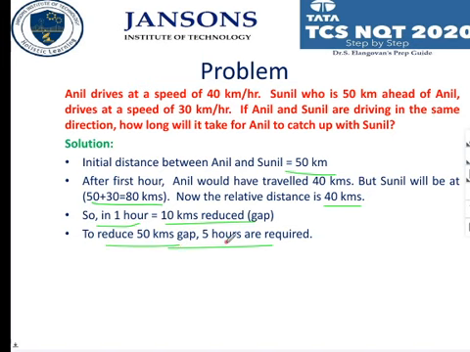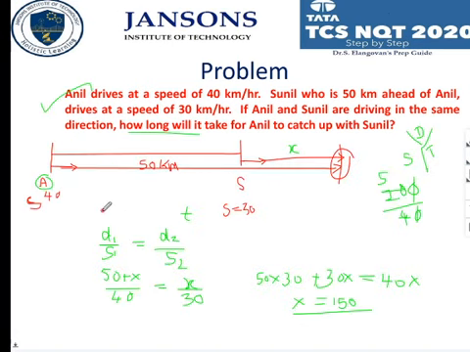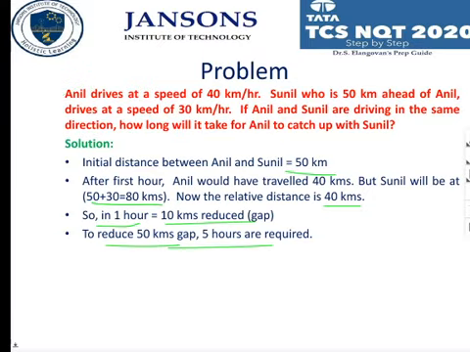This is also another type of solution, but this is not a standard solution, correct? So this is our standard solution. This is a thief catching problem, so you take it as a thief catch problem. Always when there is a distance between two different people and they are going with different speeds and catching up or crossing, something like that, it will come. That is how the questions are asked in TCS. This is one of the highly repeated types of question as far as TCS is concerned.